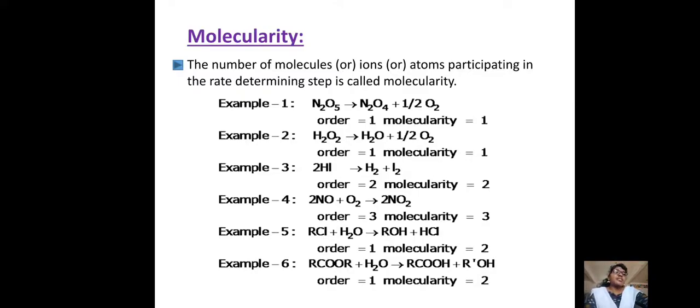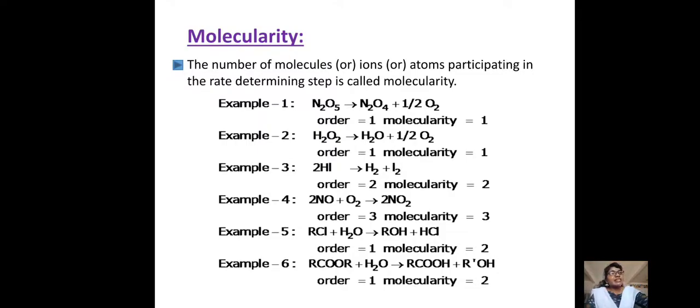See the examples. N2O5 gives rise to N2O4 plus half O2. If you take the order as in the before case, one N2O5 is participating, so the order, that is concentration, will become 1. And the molecularity, how many molecules are participating? Only one molecule, that is N2O5, so the molecularity will become 1.